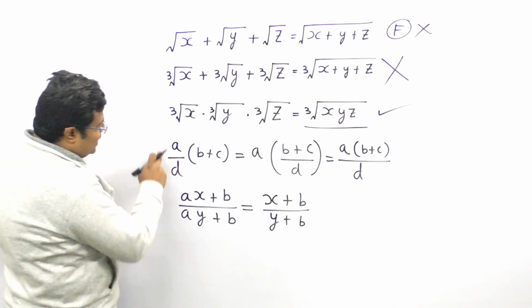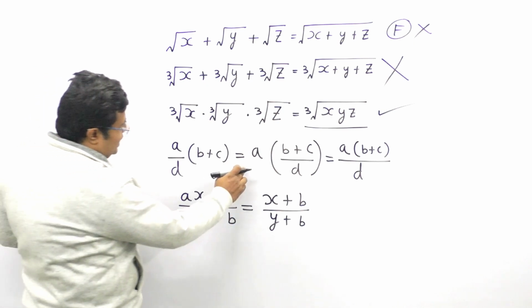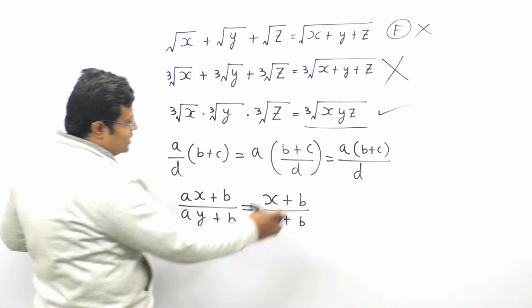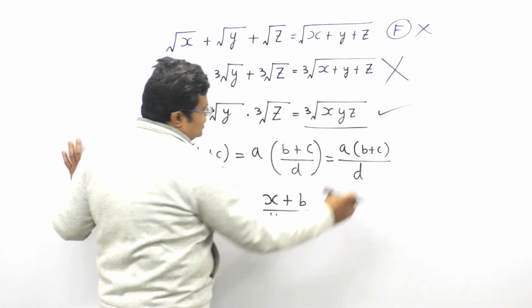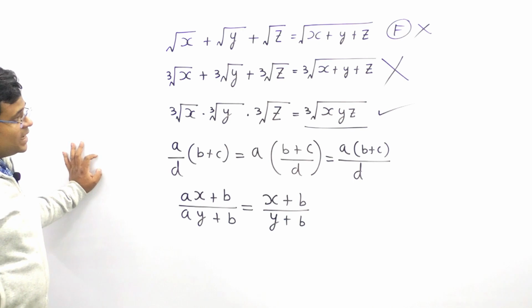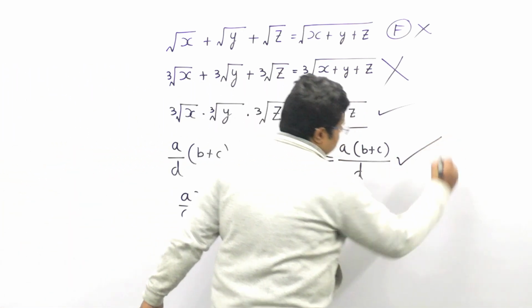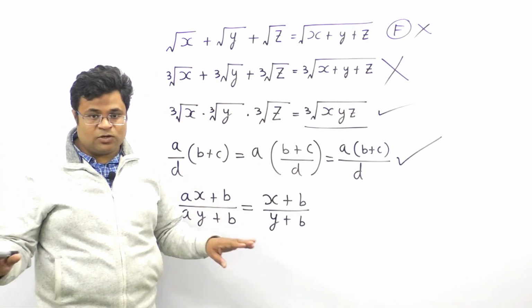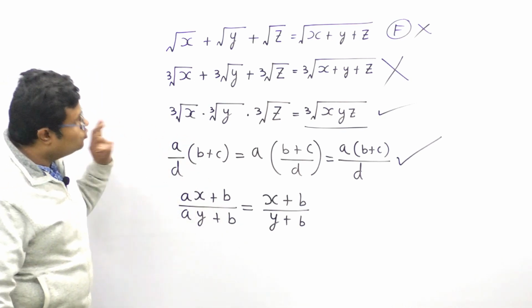So A by D multiplied by B plus C. I have written it as A into B plus C upon D, and then I have written it as A into B plus C the whole upon D. So many are saying that it is false. It is definitely correct. There is absolutely no problem. This is definitely true. Why?